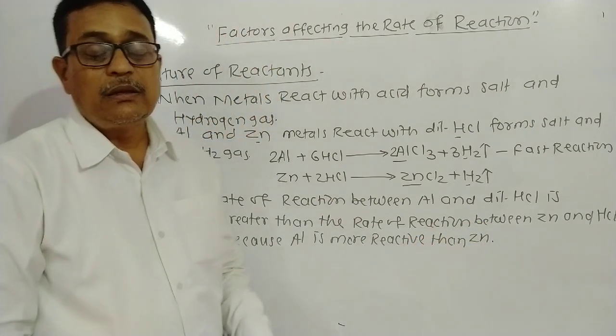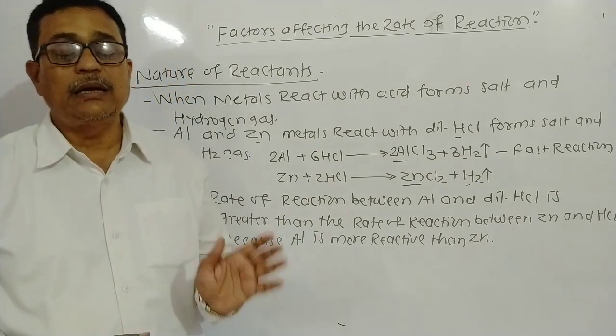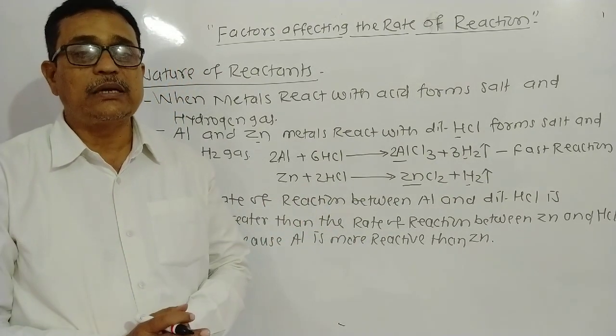In this way, here the nature of reactant directly affects the rate of chemical reaction.